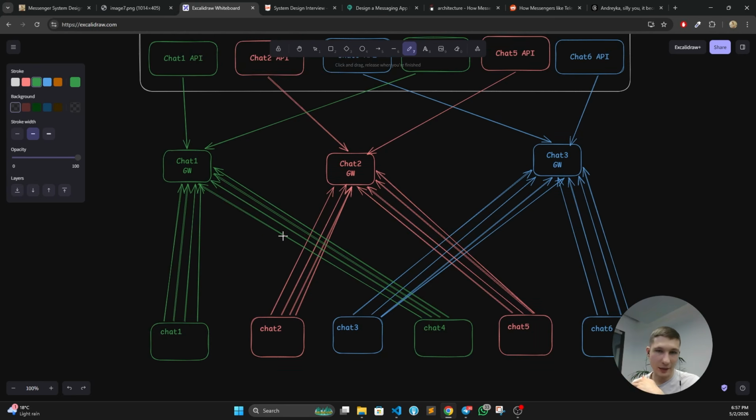But I clicked like 10 or 20 different chats. So I definitely had to see at least one reconnection, right? But it didn't happen. That's the problem. I actually don't know how they do this. I really want to get an interview at any of these companies just to ask them how they do this. I'm genuinely interested. I have never seen any solutions, any metrics, any data about whether it is a problem at all.